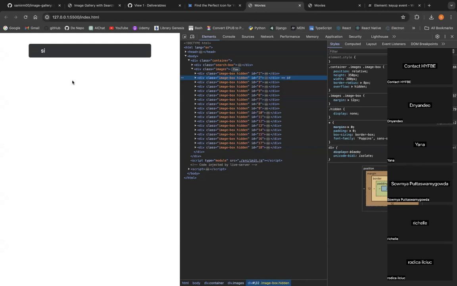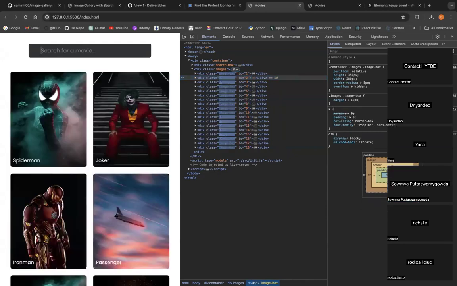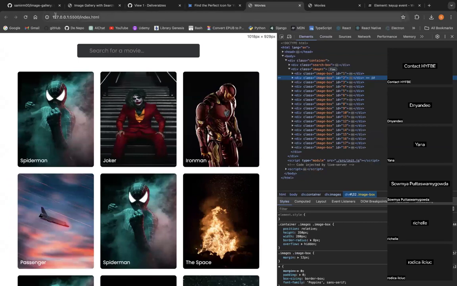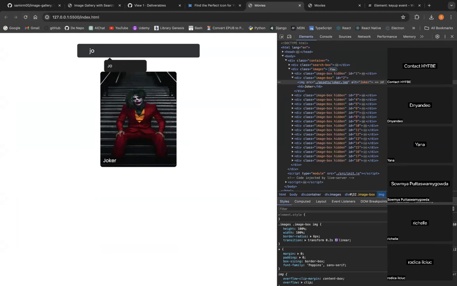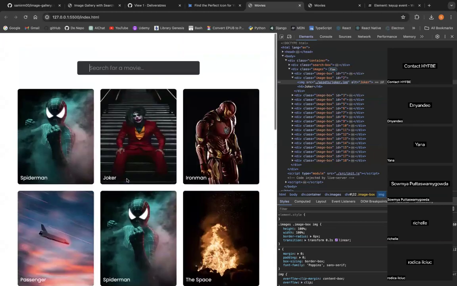Okay, fine. Let's just do it the other way, because if we're going to save the element, it will be much easier. Don't implement this one for now. Just do this one, what I told you here. So if I say Joker, it should show me Joker. Notice here something. If I remove this, it will show me all the images like that.